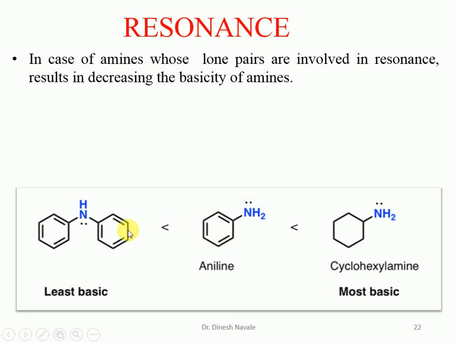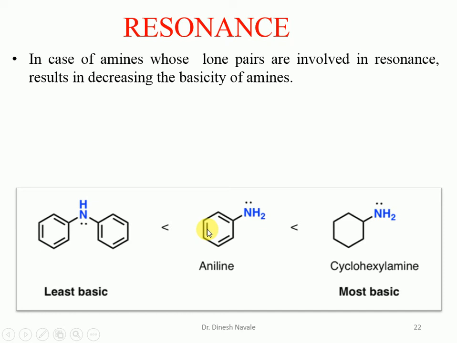But if you consider the third example, which is cyclohexylamine, in this case there is no resonating structure. So the lone pair of the nitrogen will be easily available for donation, making it a stronger base. Whereas in case of diphenylamine and aniline, resonating structures are responsible for the lower basicity, because the lone pairs are involved in conjugation.